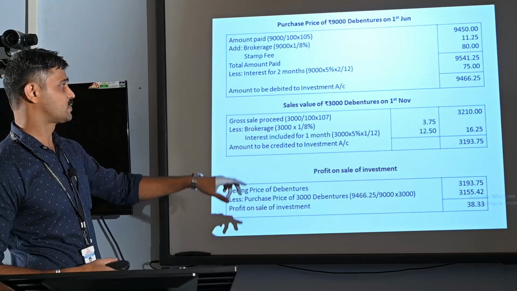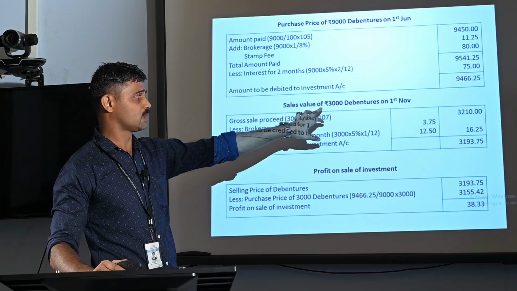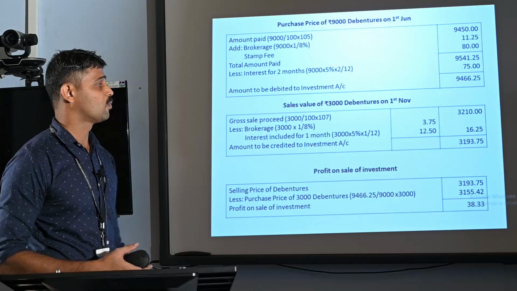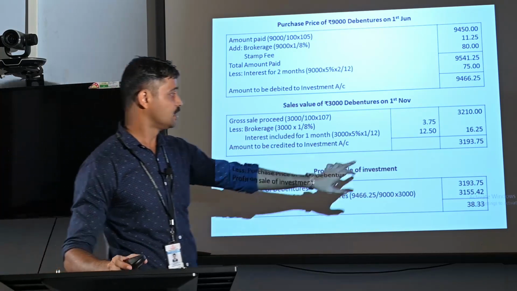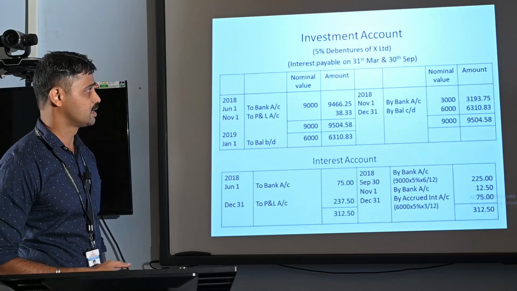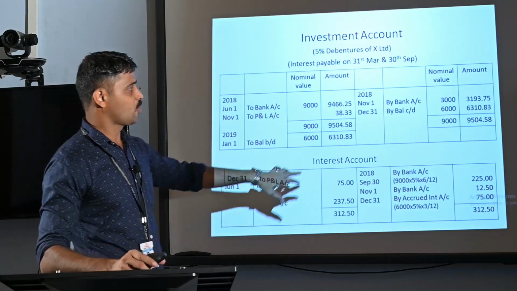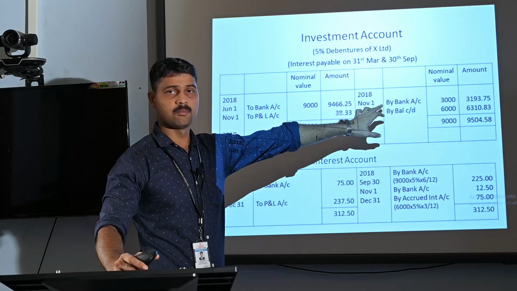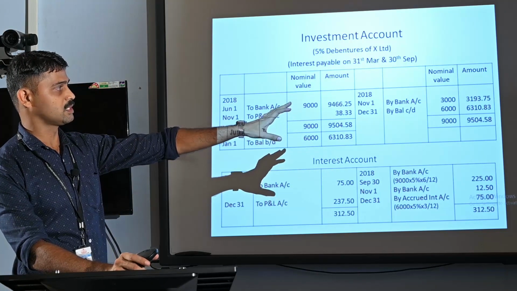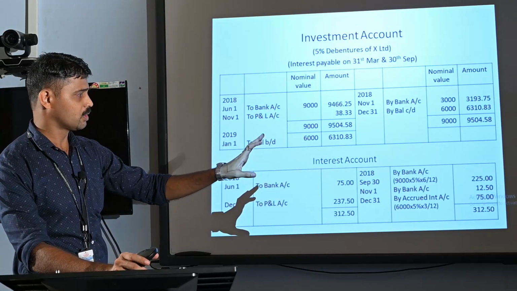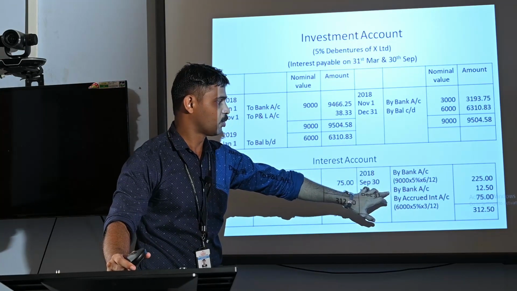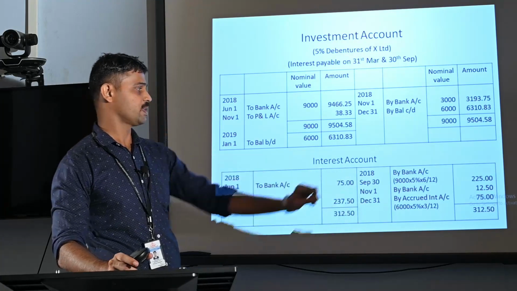Already we have seen the case of sales. The sales value of 3000 debentures on November 1 is rupees 3193.75, and the interest included here is rupees 12.5. So that transaction is entered in this particular account. First, on 1st November 2018, by bank account, nominal value of the debentures rupees 3000, the amount is rupees 3193.75. On the same date in the interest account, on 1st November by bank, the amount of interest is rupees 12.5.